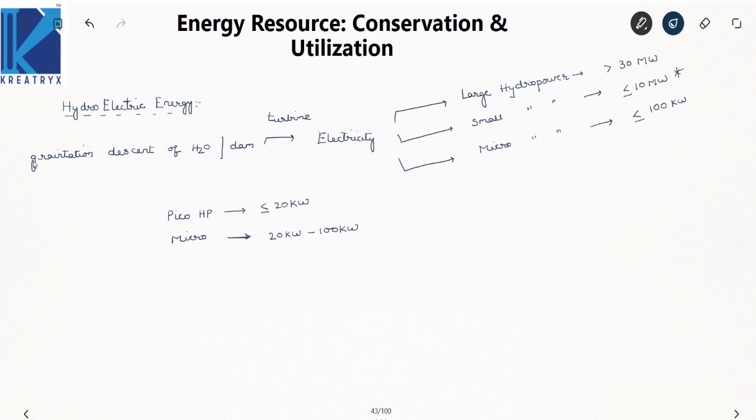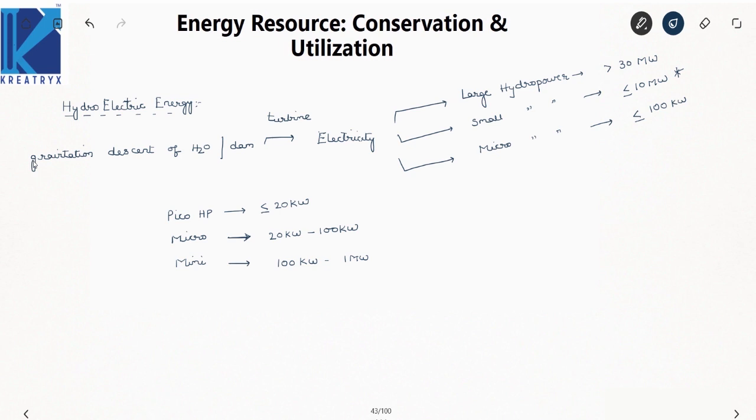As I said earlier, these micro hydro powers are used to generate power for your farms, small localities, villages, and for a home. The next one is mini hydro power plants. Now these have a capacity of 100 kilowatts to 1 megawatt.